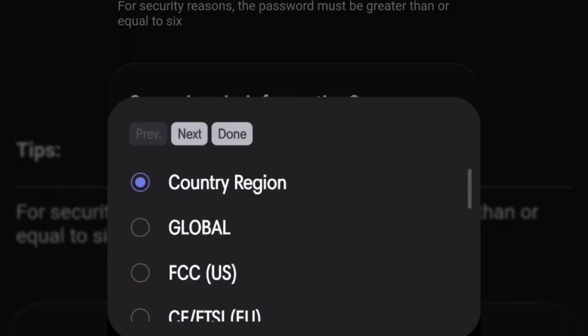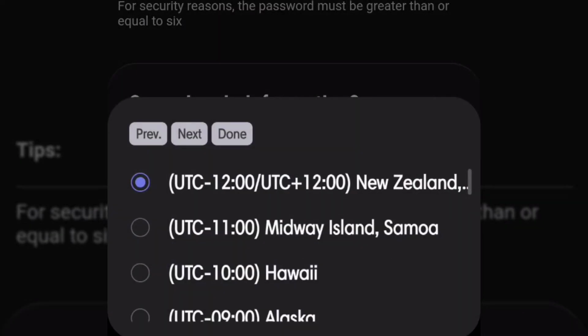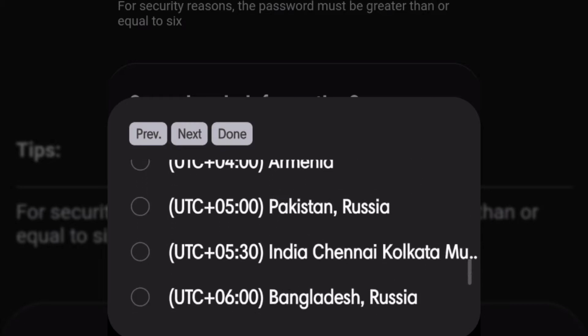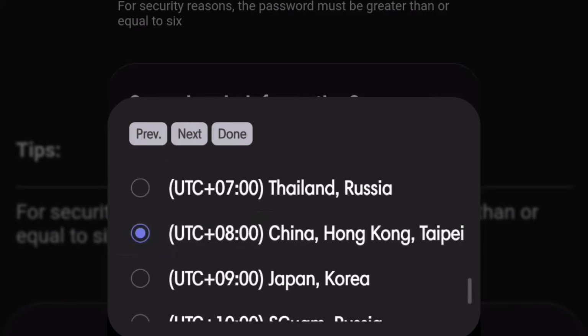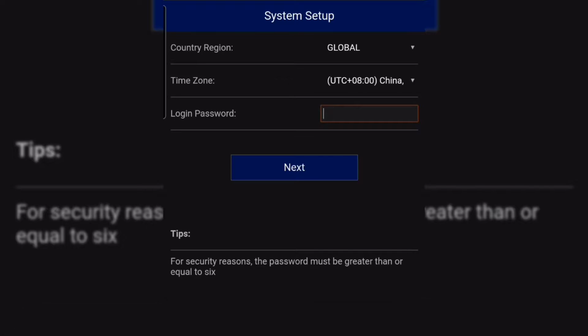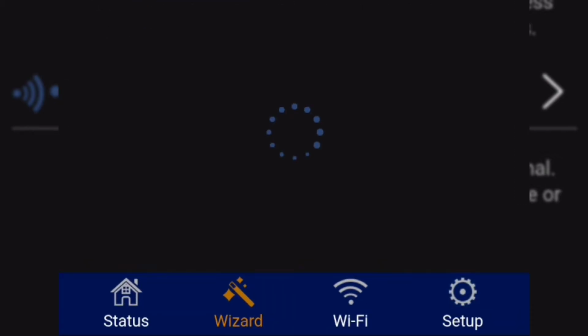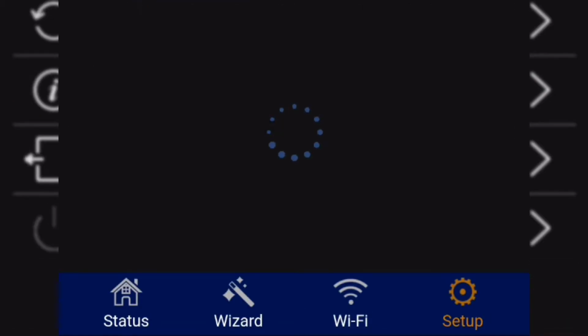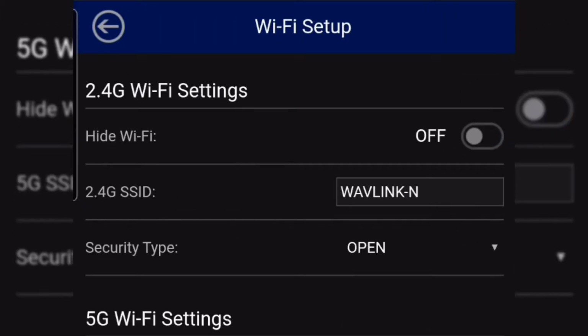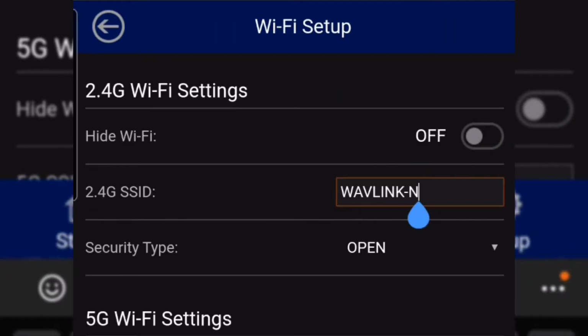Now you need to choose country, region, time zone. After that, you need to set up your admin password. Make sure you will never forget it. Next step, we need to set up the Wi-Fi name for our customers to know and connect to it. I enter the name of the owner of the Vendo machine.